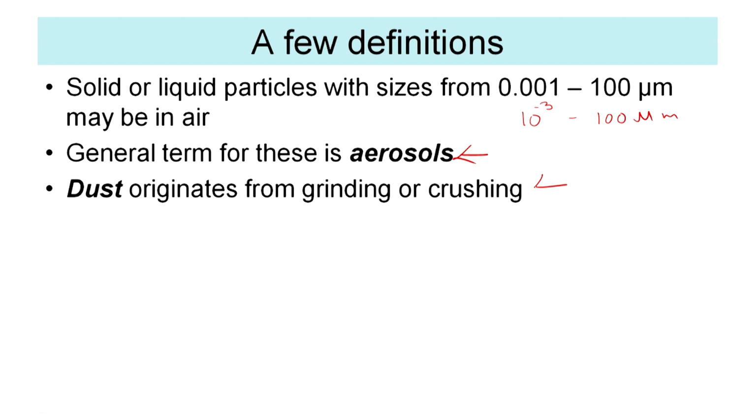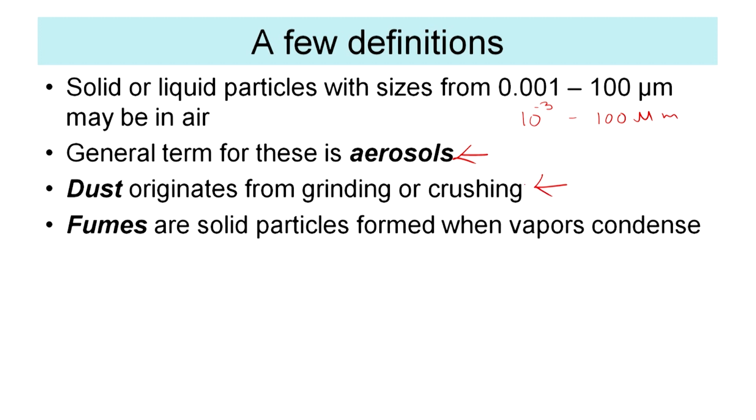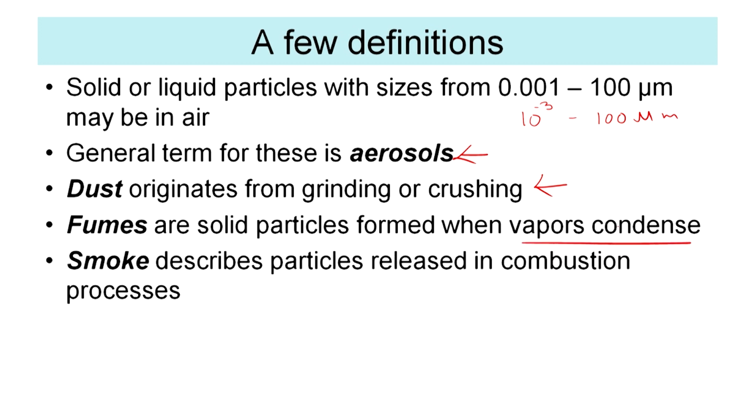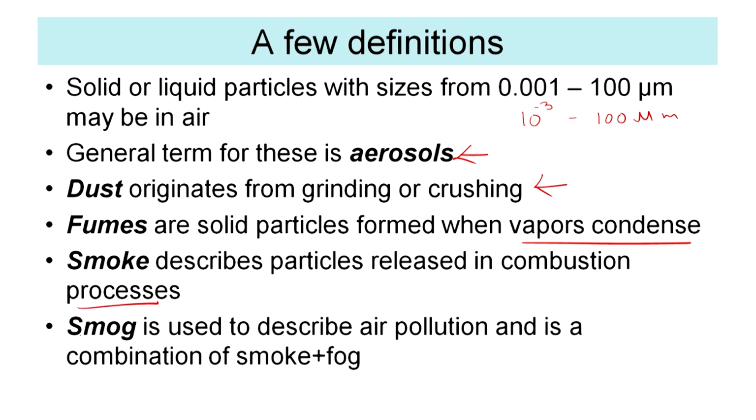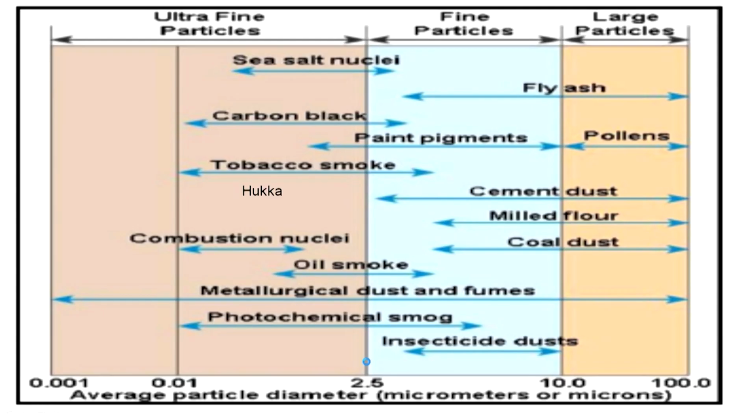Dust arises from grinding or crushing. Fumes are particles formed when vapors condense, let us say around dust, or you need some media out there. Smoke describes particles released in the combustion process. And smog, which is of considerable importance to us, describes air pollution and is a combination of smoke, the combustion products, and fog. So that is smog.